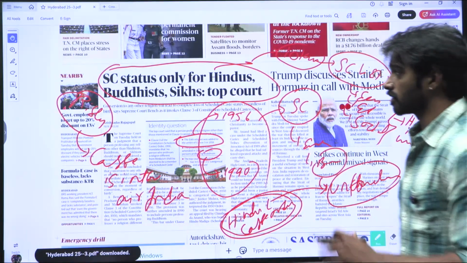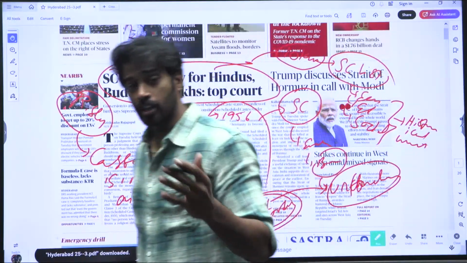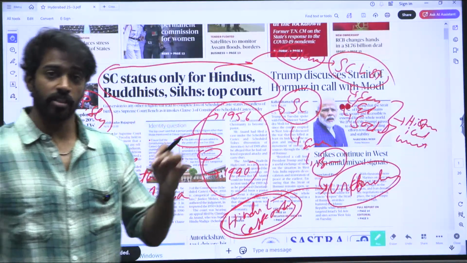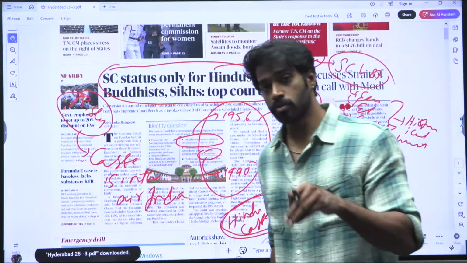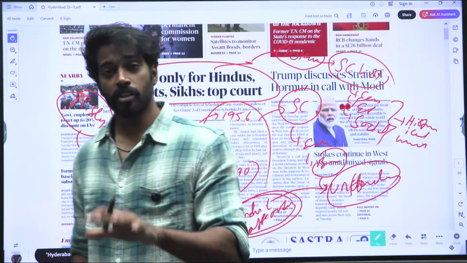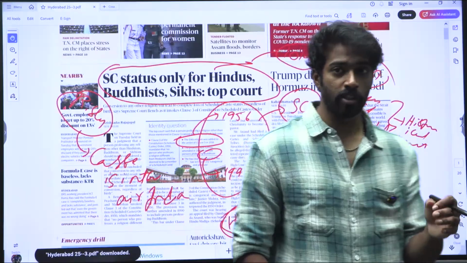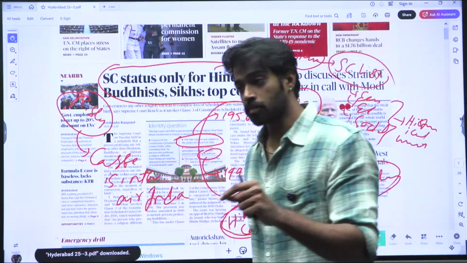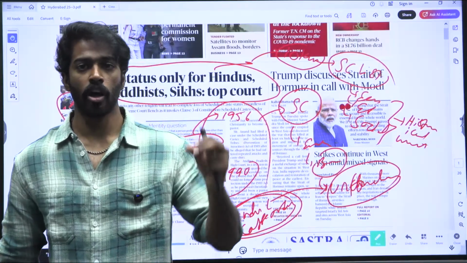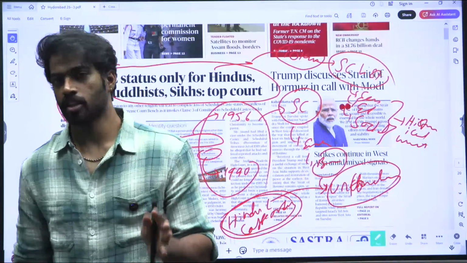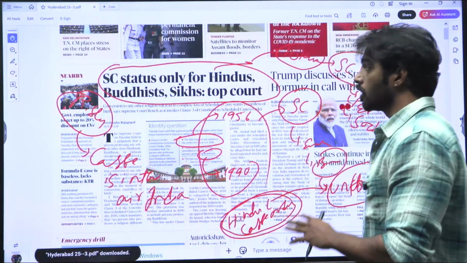Now, clause 3 of the SC Order 1950 says that the SC category status and the benefits are only availed by those people who belong to Hinduism, Buddhism, and Sikhism. This is not the same case with scheduled tribes, meaning that under the Scheduled Tribes Order, if any person changes their religion, that doesn't mean their benefits will cease to exist. This clause is only applicable for those people that are present under scheduled caste and not under scheduled tribe. Okay, these are all the aspects that are present in the particular article.